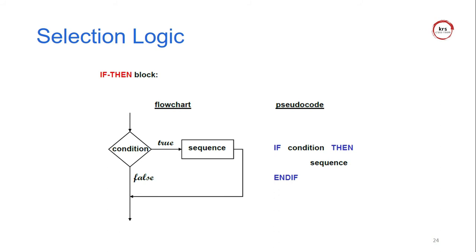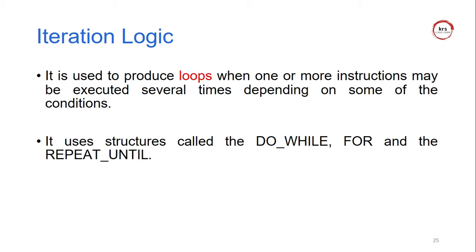So only here am I using the else keyword. With only if-then, if the condition is true, the corresponding statement executes, otherwise it exits from the corresponding condition statement. So it is an if-then block. It is selection logic. It is decided based on the condition which process is going to be selected.